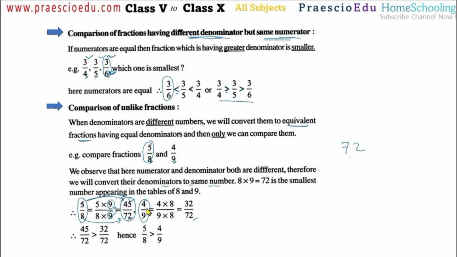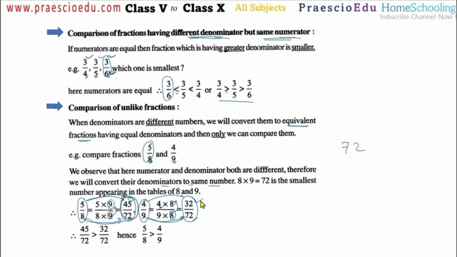Similarly for 4 by 9, 9 has to be converted to 72. So we have to multiply this 9 by 8, and the same 8 has to be multiplied to the numerator 4 also. So 4 multiplied by 8 is 32. So 32 by 72 is the equivalent fraction of 4 by 9. Now we have converted this fraction to its equivalent fraction and that fraction to its equivalent fraction.